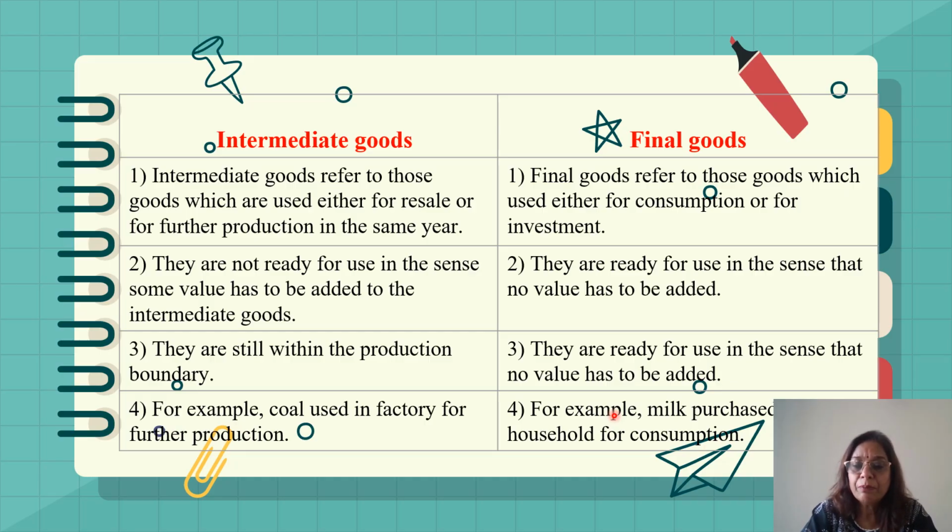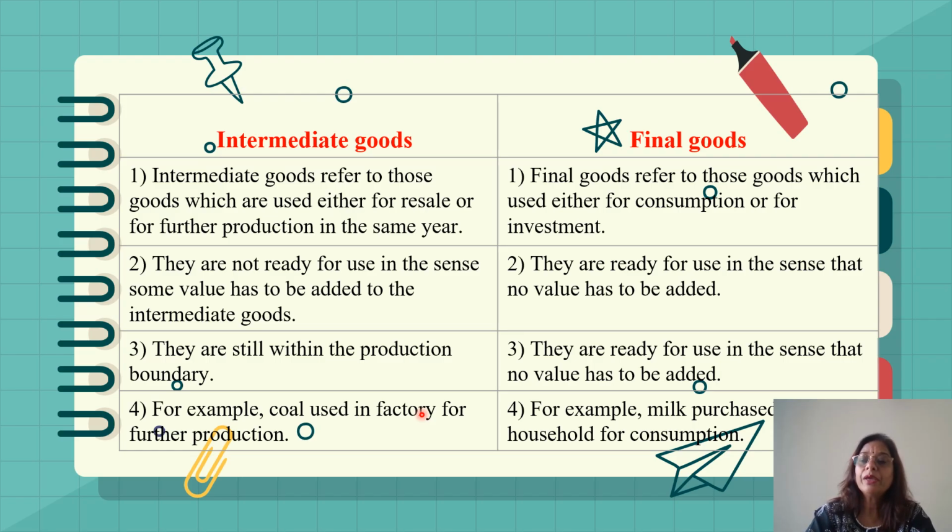Let's take the example of sugar. When we utilize sugar in a house for making a cup of tea or milk, that sugar will be a final good. But when that sugar is utilized in order to produce toffee or biscuit or certain sweets, that sugar will become an intermediate good. It will not be a final good.